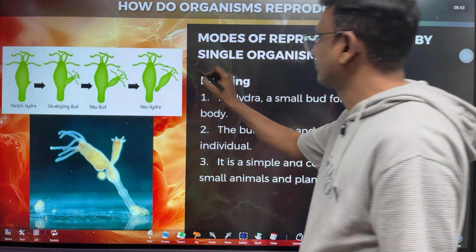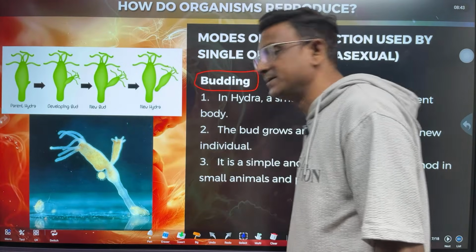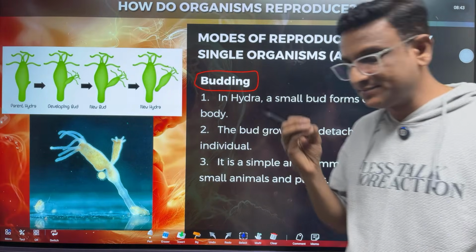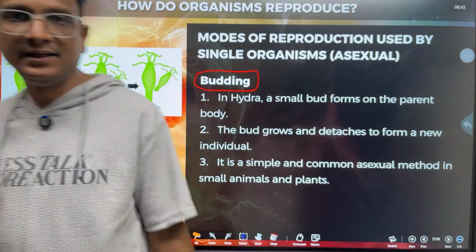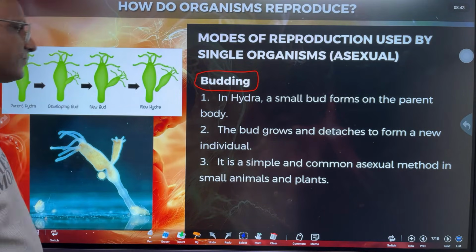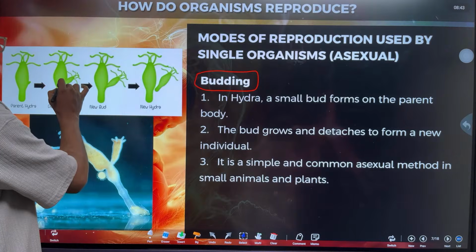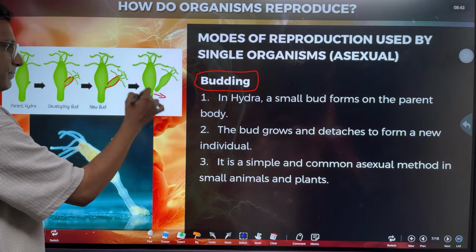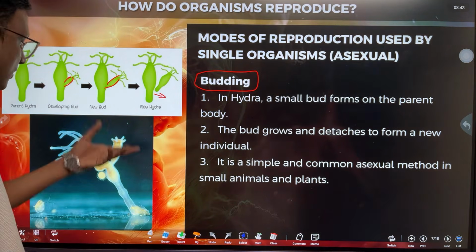Budding. This is another method of asexual reproduction. Organisms form buds. It happens in yeast and in hydra. What has formed here is called a small bud. The bud grows in size and gets separated from the parent organism.